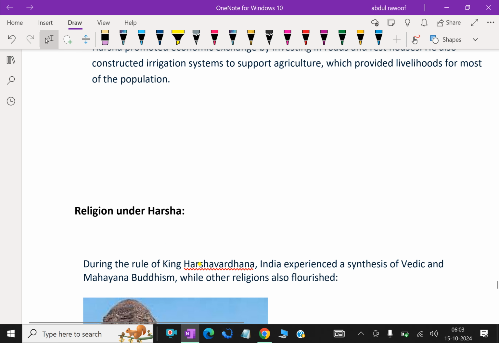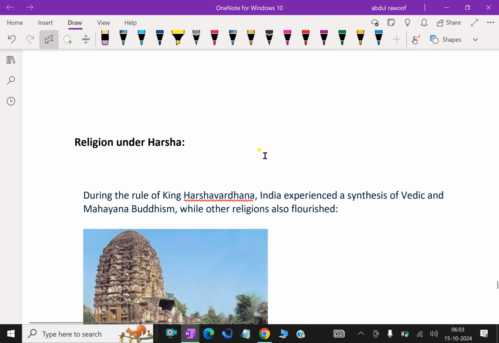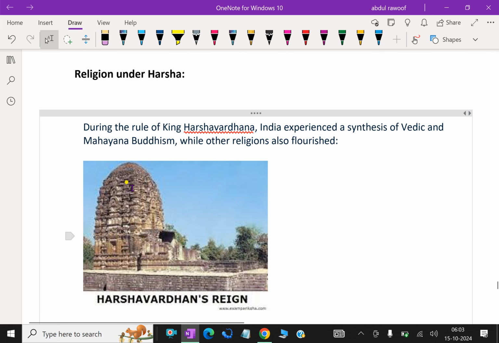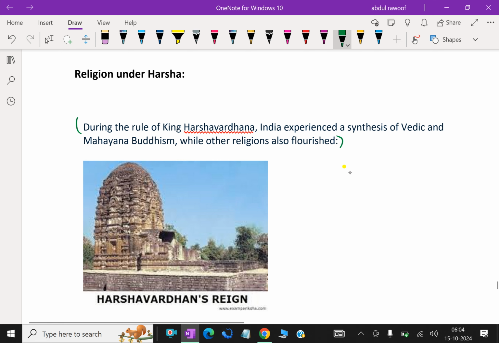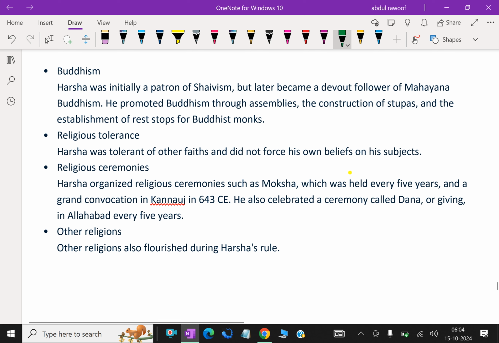Religion under Harsha. During the rule of King Harshavardhana, India experienced a synthesis of Vedic and Mahayana Buddhism, while other religions also flourished. Harsha was initially a patron of Shaivism, but later became a devout follower of Mahayana Buddhism.